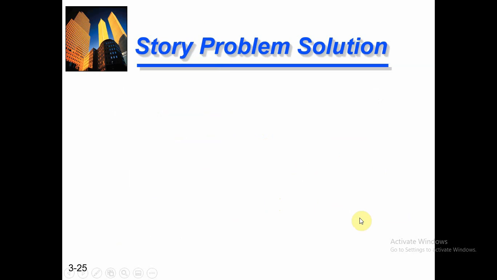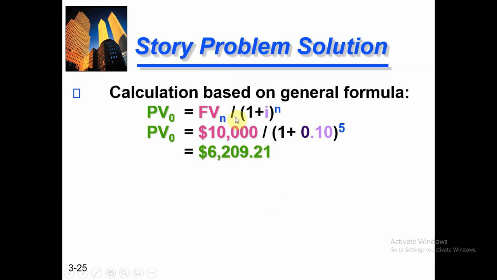We can find this from the formula: PV is equal to FV_N divided by (1 plus i) to the power N. 10,000 is my desired future value, and 1 plus 0.10 is my interest rate for the 5 years. So Julie Miller needs to deposit $6,209 today if she wants to get $10,000 after 5 years.